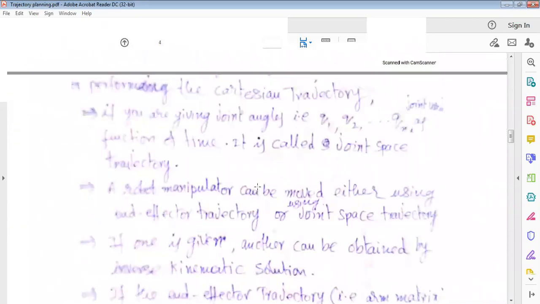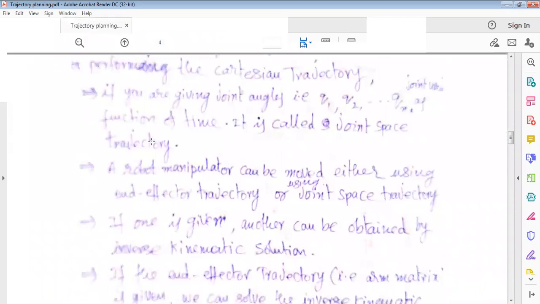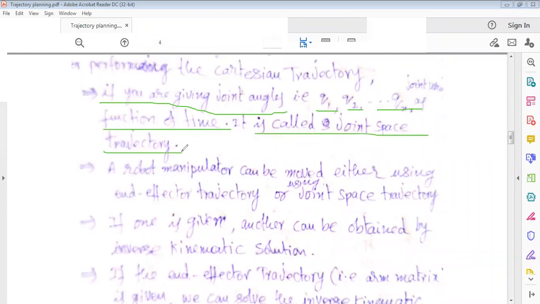So next, what is a joint space trajectory? It is simply when you are giving joint angles. Q1, Q2, and so on up to Qn are the joint variables, and they are functions of time. That is called a joint space trajectory. When the joint variables are indicated as functions of time, that trajectory is known as a joint space trajectory.